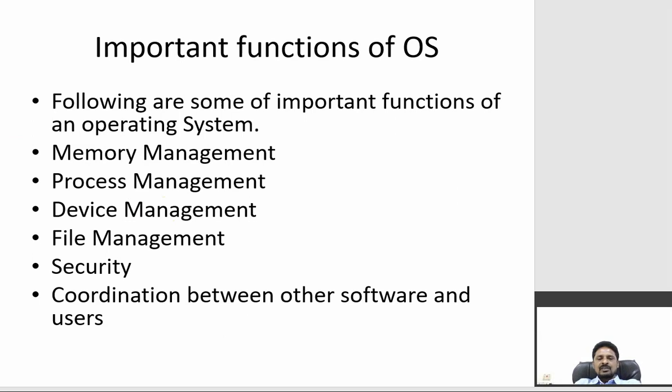So what are the different functions of the operating system? Briefly see the points. Following are some important functions of an operating system. One is memory management, second is process management, third is device management, fourth is file management, fifth is security, and sixth is coordination between other software and users.